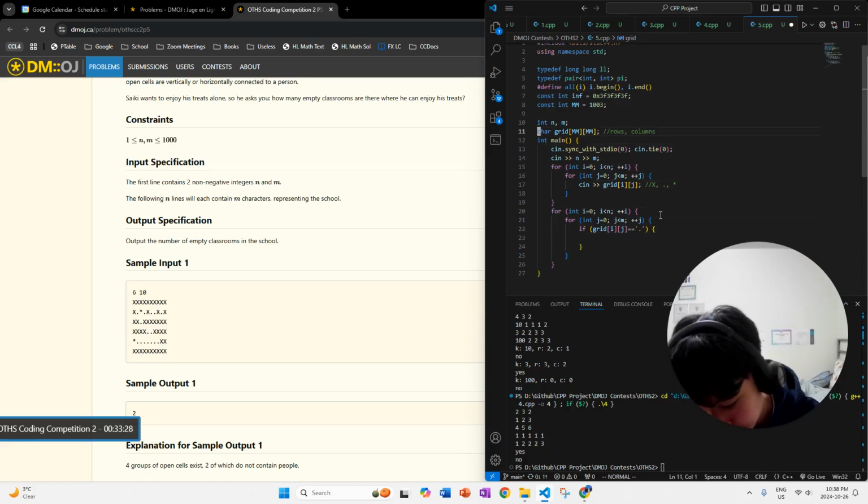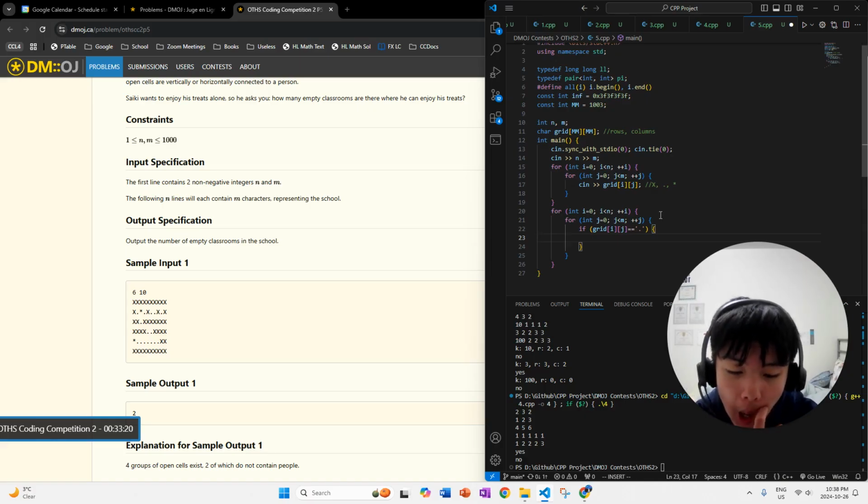So now that we know this position is a period, we're going to check the top, right, bottom, left.